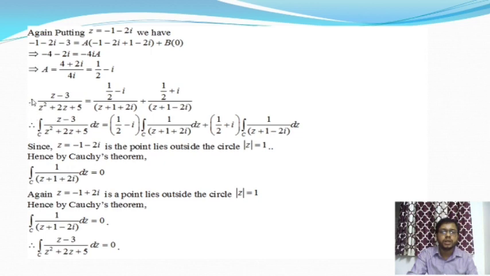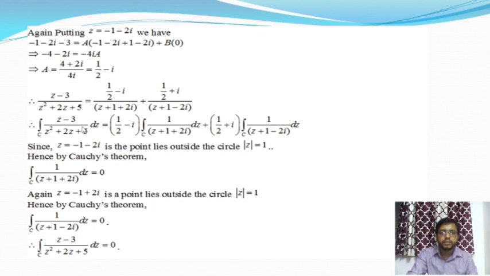From this the given function can be expressed as 2 partial fractions. The first fraction is 1 by 2 minus i by z plus 1 plus 2i, and the second one is 1 by 2 plus i by z plus 1 minus 2i. Okay, now taking integration on both sides, we'll get this one.